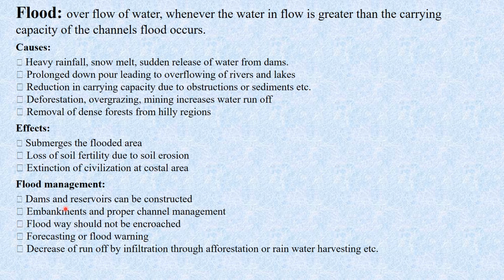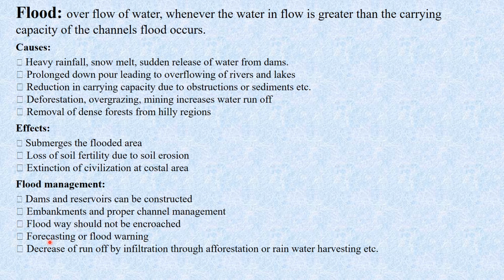Then flood management. What activities do we have to take to manage the flood condition? Dams and reservoirs can be constructed. Then embankments and proper channel management. Floodways should not be encroached.